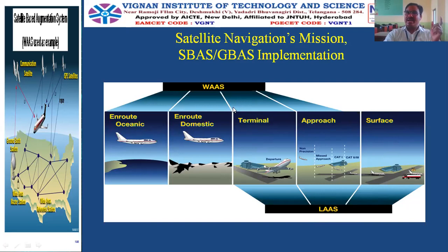WAAS is wide area. The difference between LAAS and WAAS is that LAAS covers only a limited local area, but WAAS is wide area. The reference receiving stations are kept in different countries, whereas for LAAS the reference receivers are kept in a predefined limited area. Just to know the basic difference between WAAS and LAAS, we'll learn in detail in unit 4.